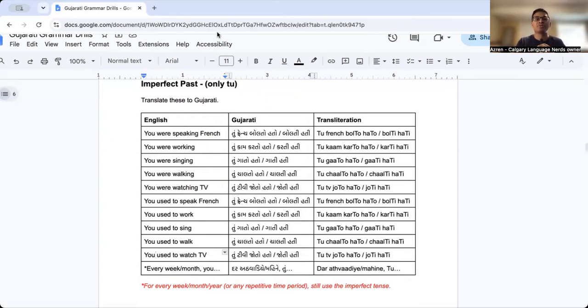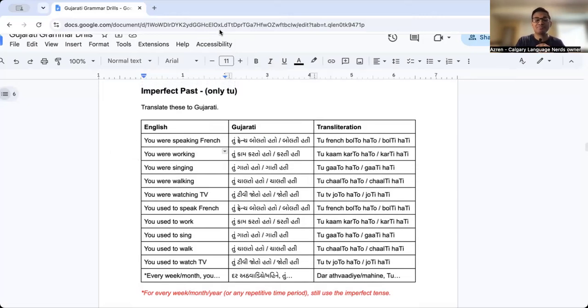So tu French bolto to, tu kaam karto to, tu gato to, tu chalto to, tu TV joto to. And you'll notice that I'm swallowing these ha's every time, right? So it's karto to, bolto to, kato to, whatever, so on and so forth. And again, in the feminine, we have the hati forms, boltiti, so on and so forth. Okay? Feel free to pause and read through these at your own pace.